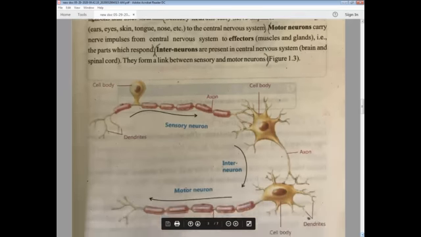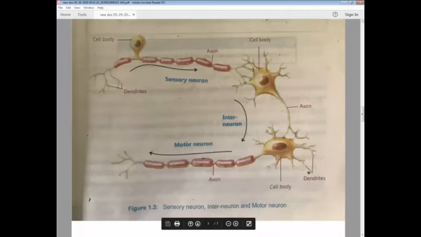Here is the diagram of these 3 neurons. This one, you can see, is the cell body. I told you previously that the cell body contains nucleus and cytoplasm. This is the myelin sheath, axon, and dendrites. This is the form of a sensory neuron, which gives the function towards sense organs. Now, this is another neuron connected with the terminal ends and dendrites of the next neuron. This is the interneuron, which connects sensory neurons and motor neurons with each other. And here is the motor neuron.